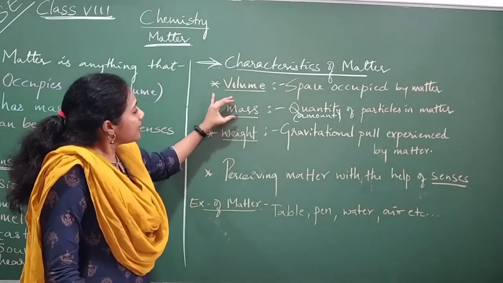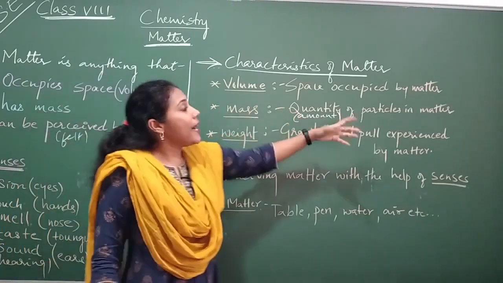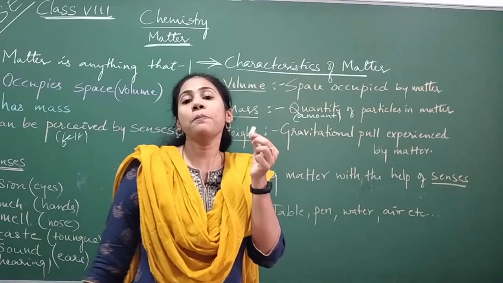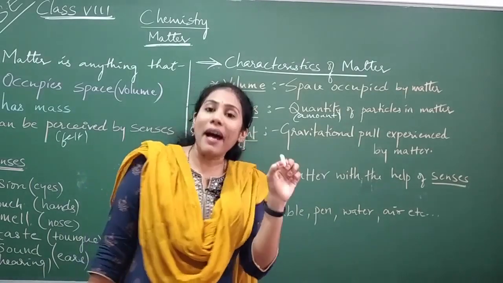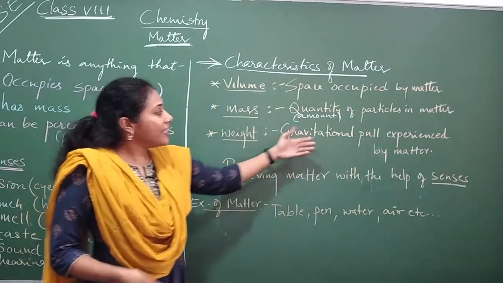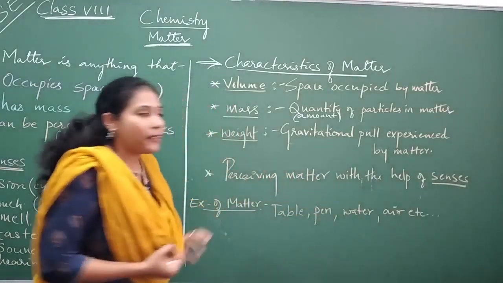So this is the difference between mass and weight. Mass is nothing but the amount of particles. Each and every matter is made up of small particles. The amount of particles present in a matter is called mass, and the gravitational force experienced by the matter is called weight.